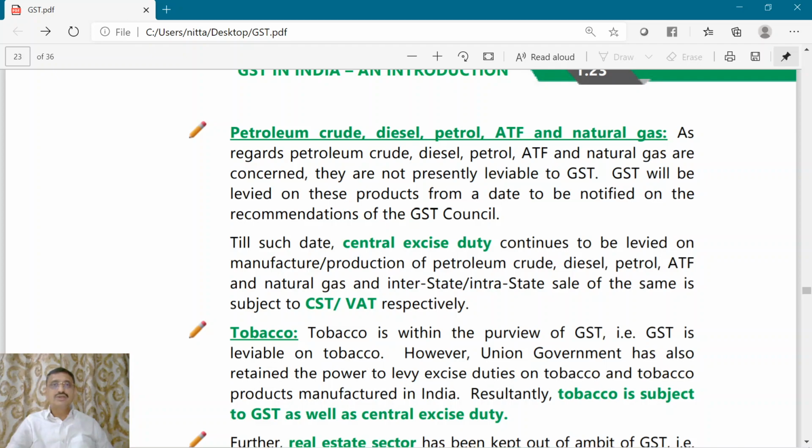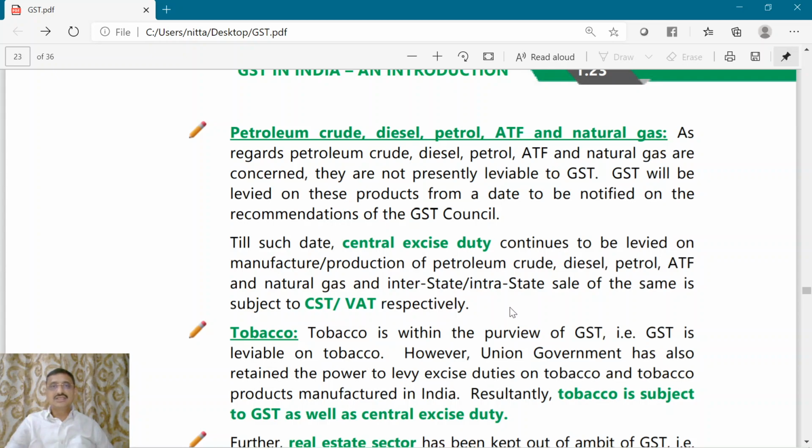What are those? Petroleum crude, diesel, petrol, ATF aviation turbine fuel and natural gas. Now till these items are brought into the GST ambit, on them the central excise duty will continue to be levied, and also CST or VAT. CST is a central government subject collected by the exporting state. VAT is a state subject.